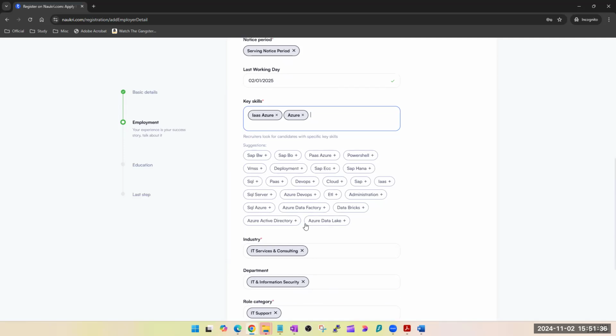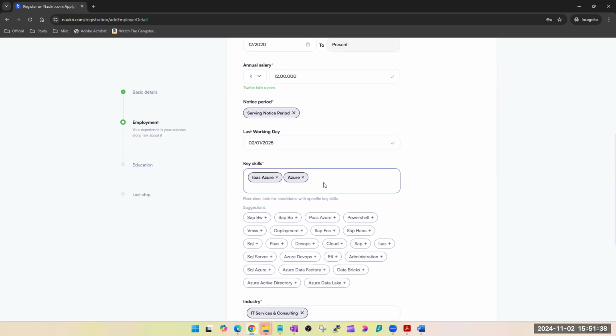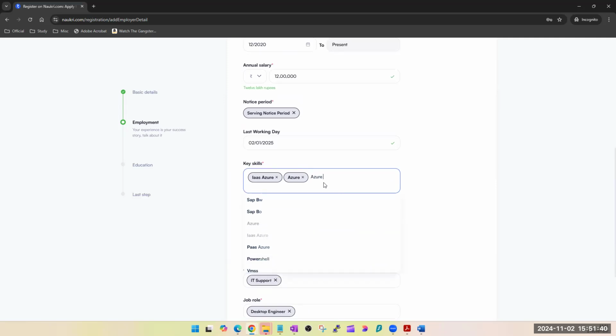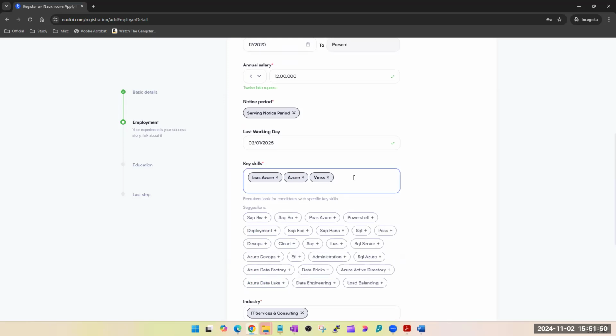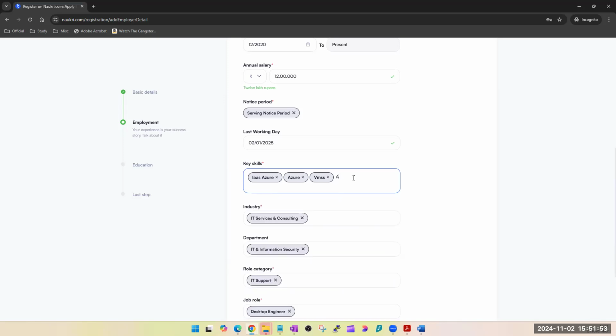We'll see if we get anything; if not, we'll type Azure Active. Then PaaS also we can. I'm looking for something specific, like VMSS. Be a little bit specific here. Let's say storage. Do we get it here? No, we don't have it.